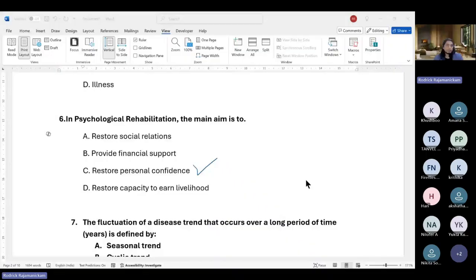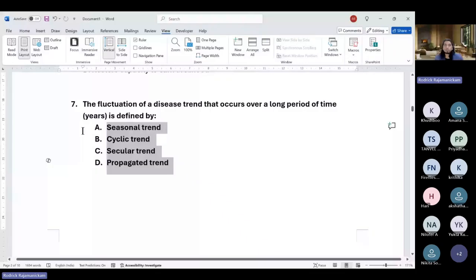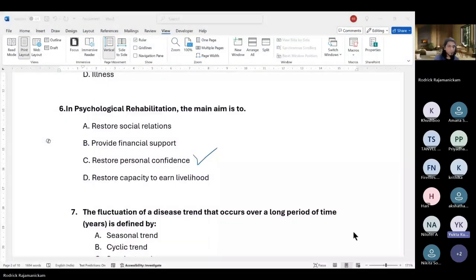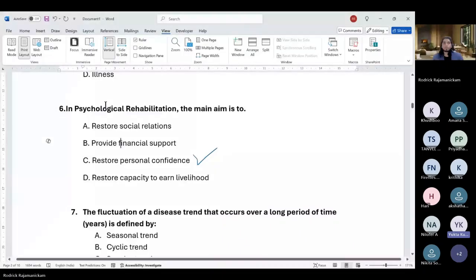So any questions, anything you found not right? Yeah, go on. If it only says rehabilitation, then the answer would be D, right? But when it comes to psychological rehabilitation, then it becomes A and C.